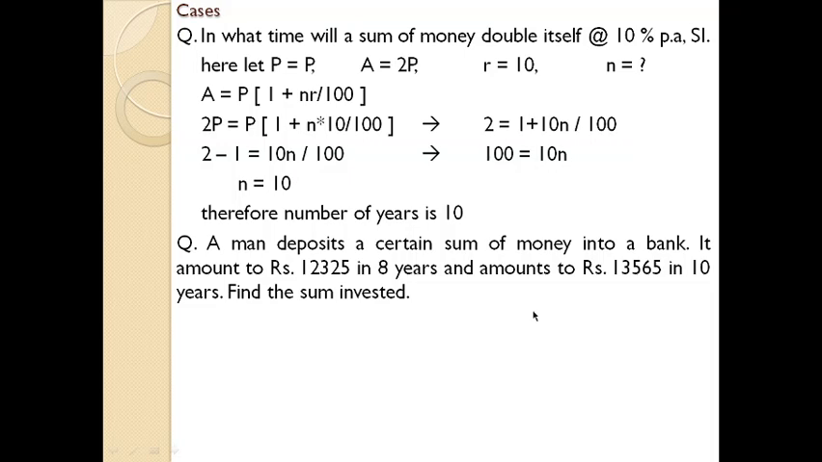So a man invested some amount in the bank and after 8 years it has become 12,325, and after 10 years it becomes 13,565. So what is the amount he invested originally, before the 10 years? We need to find that amount. First of all, let's extract the details given in the question depending upon the equation which we know.